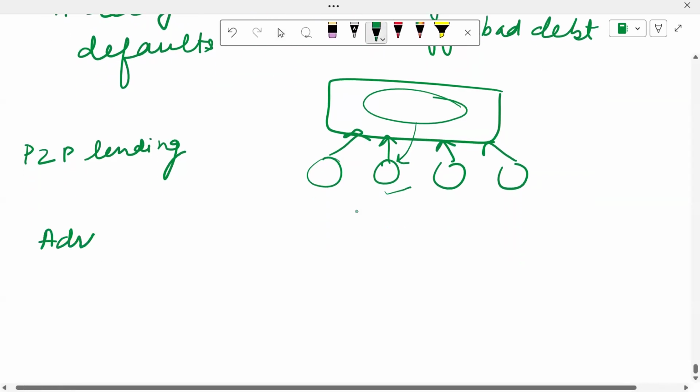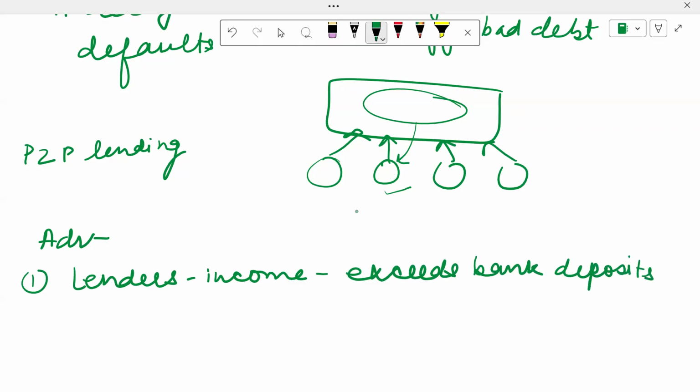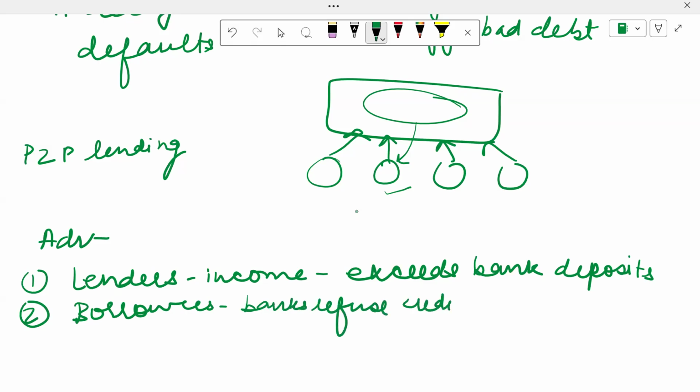So what are the advantages over here? Number one advantage, if you see from the perspective of the lenders, they get an income, and this exceeds the rate that they would ideally get on bank deposits. So they get an income which is more than the bank deposits. Secondly, talking from the perspective of borrowers, they have access to finance when banks refuse credit or charge high interest rates.